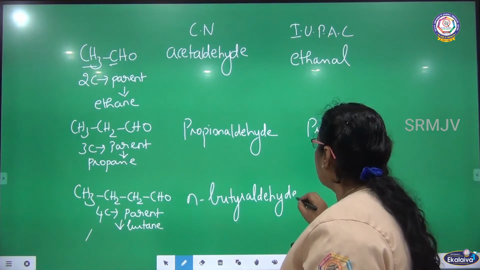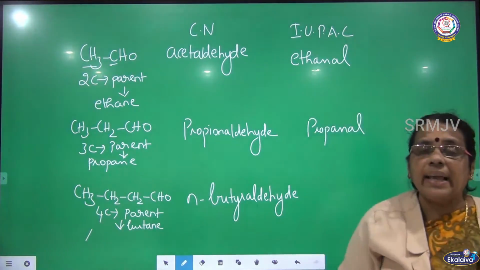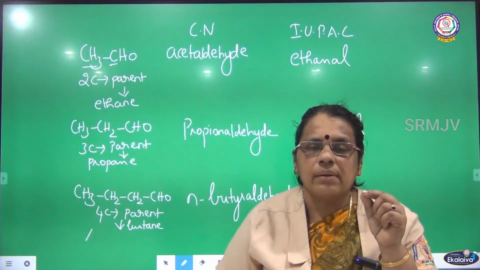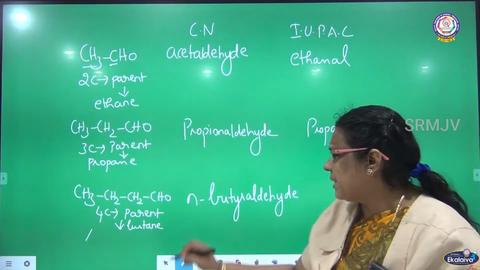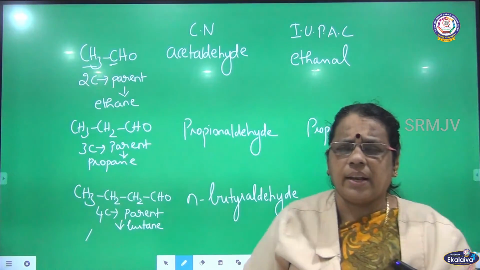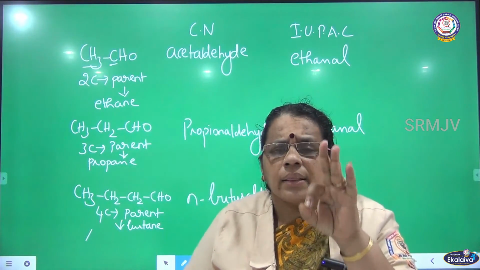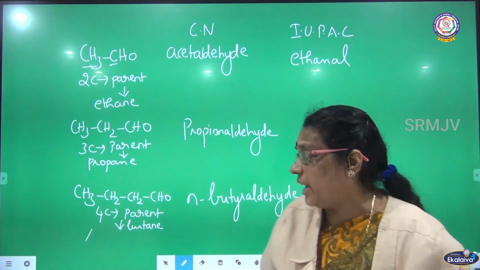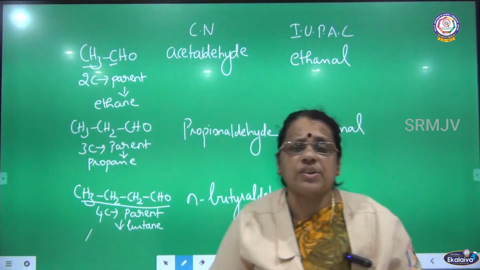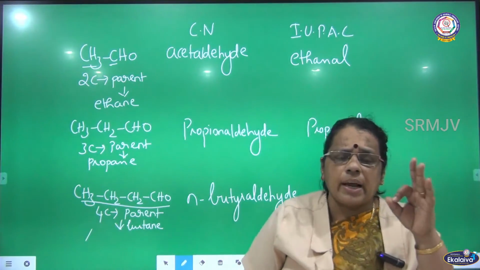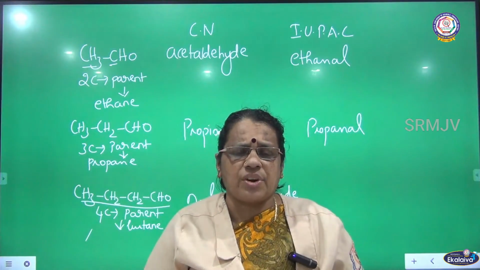N-butyraldehyde. Why are we adding N here? We are using the letter N from normal. Why are we using N? When there are three or more carbon in the straight chain.